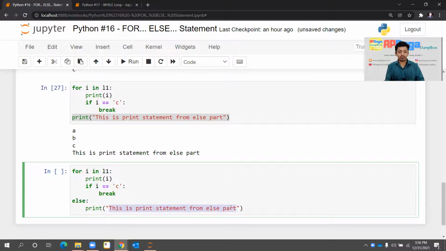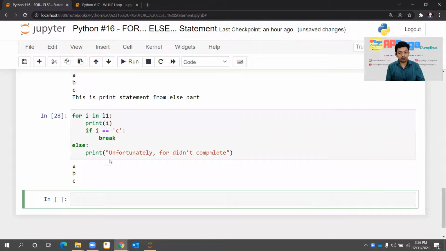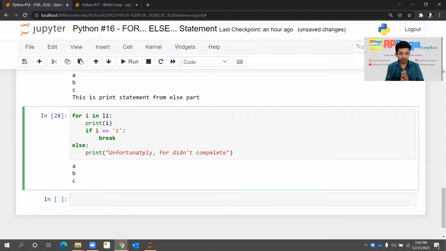I can write something like this. Unfortunately, for loop didn't complete. Okay, now it makes sense, right? What happens? Sorry, I made the mistake. I'll write hooray. Okay, so that was my mistake.